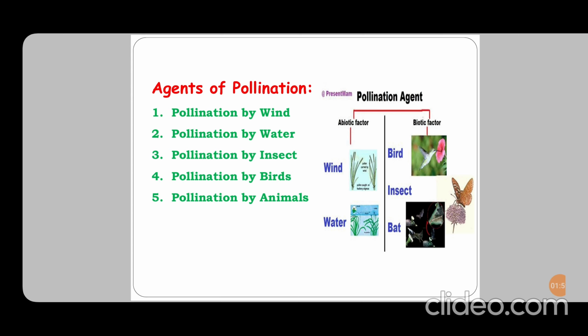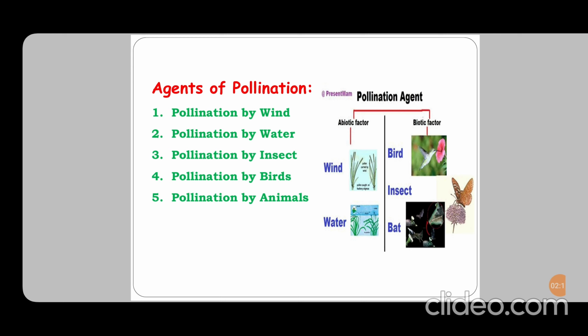Third one, pollination by insects. For example, a honeybee will suck honey from a flower. While sucking, the pollen grains will stick on its body. After that, it will suck the honey from another flower. While sucking, the pollen grains will stick on that flower's stigma.